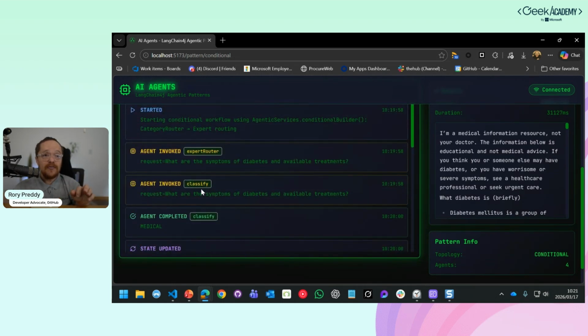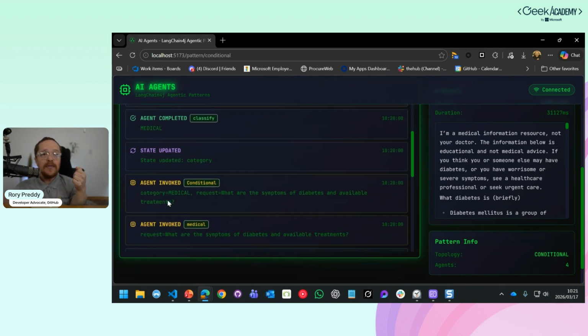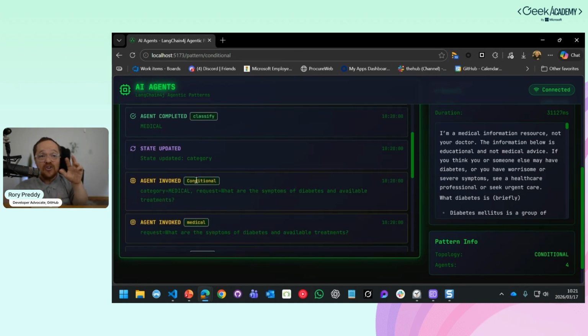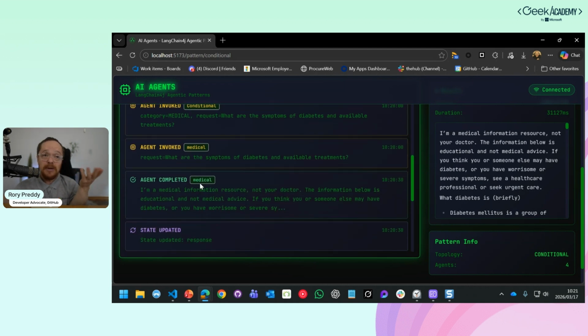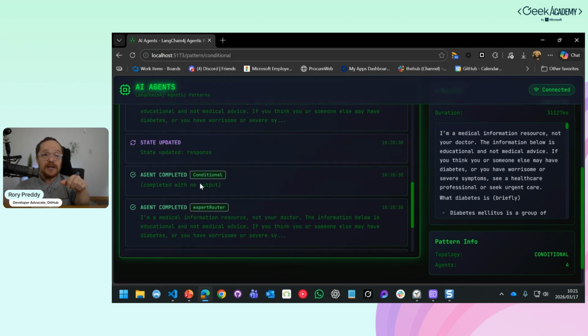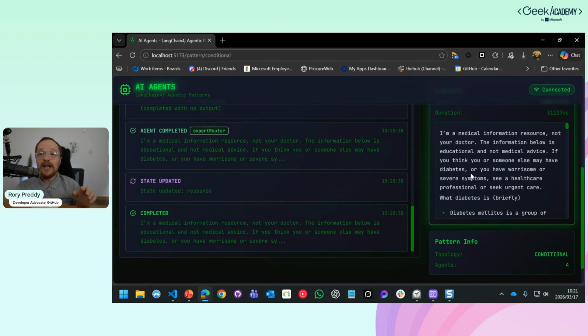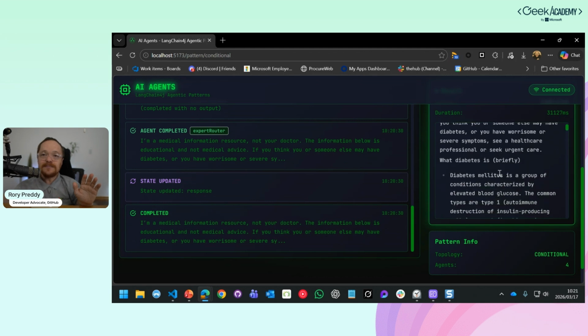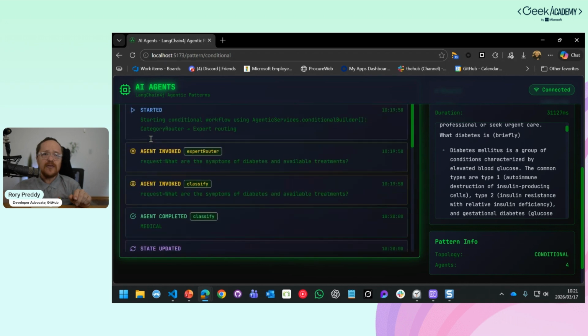Okay, let's go back here. The expert router classifies it as medical. Then it goes in, runs the conditional, and says, do you have a medical agent? Yeah, I've got one here, cool. Go call the medical agent, status updated, and then it's going to complete all of those agents. And there, it says, I'm not a medical information resource. Of course, it's going to give a disclaimer, but the information below is educational and not for medical advice. And it tells us about diabetes. And that is the conditional.